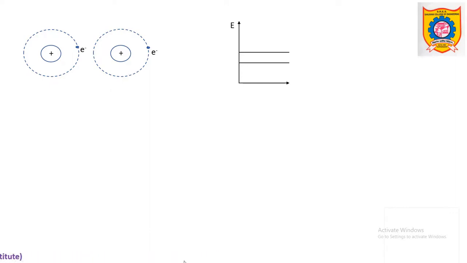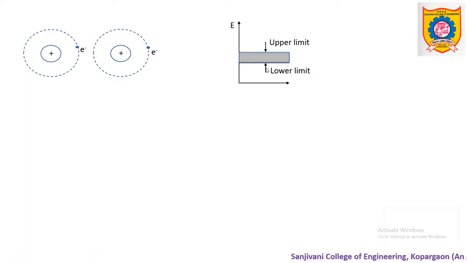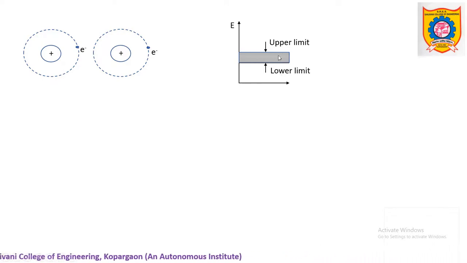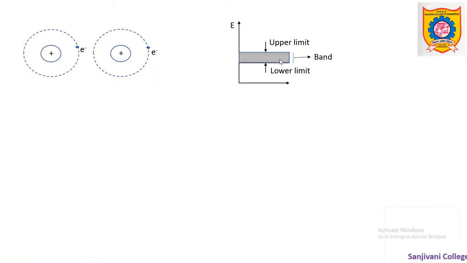But during solid formation, many atoms interact with each other. There are about 10 raised to 26 atoms per cubic centimeter in a solid. For these many atoms, the corresponding electrons interact, or their energy levels overlap with each other, and that structure will look like this. See, there are several energy states present in this particular energy limit. So this particular bunch of energy levels is created with a certain lower as well as upper limit of energy, and this series of energy levels, or this bunch or group of energy levels, is termed a band.